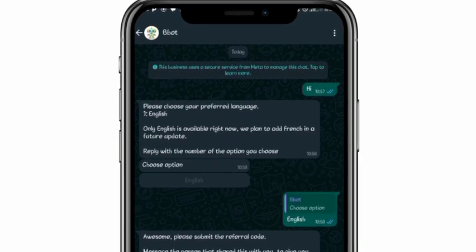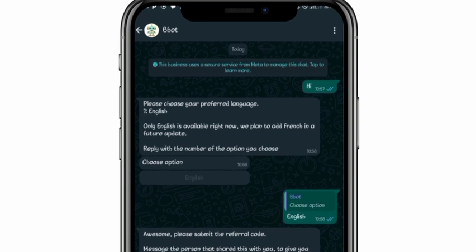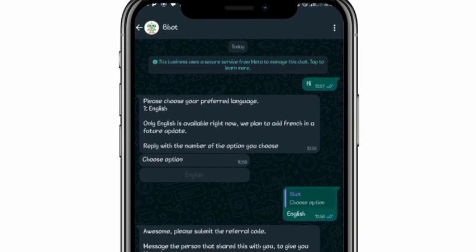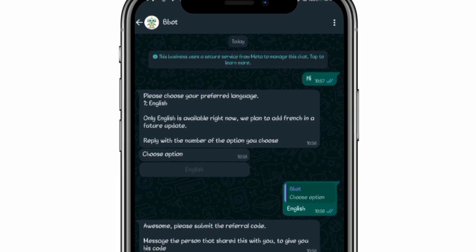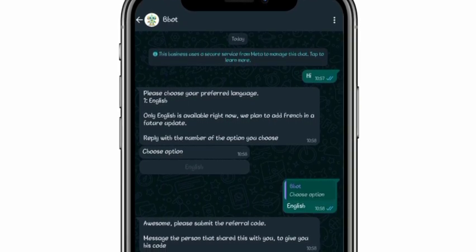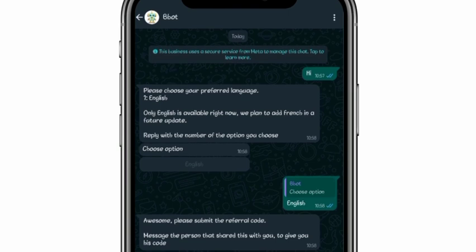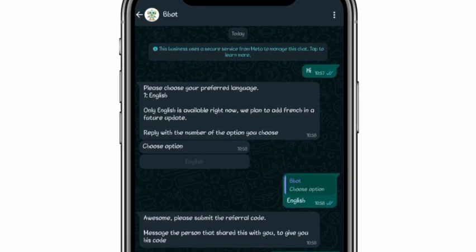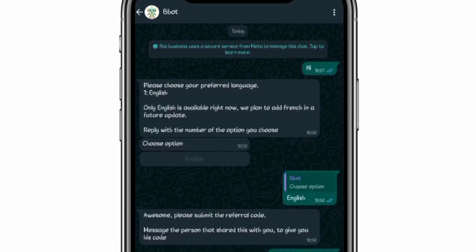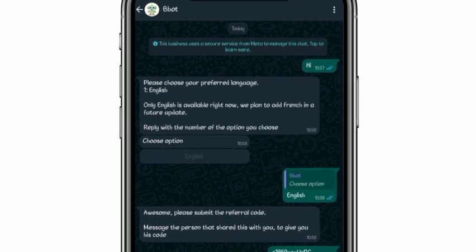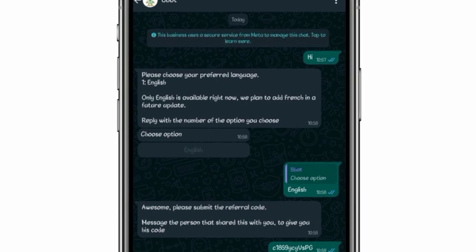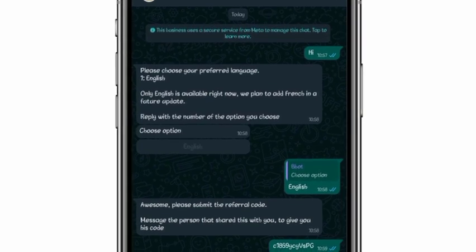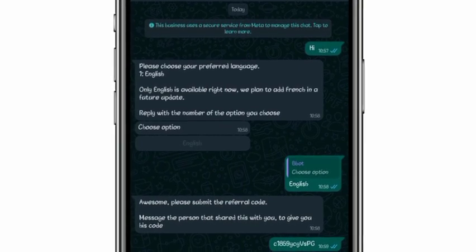So once you get to the Bbot WhatsApp space, all you have to do is save the contact as Bbot. After you've saved the contact, you send a message. You can just send a random message like, "Hi, hello," something random like that. So you can send it to Bbot.